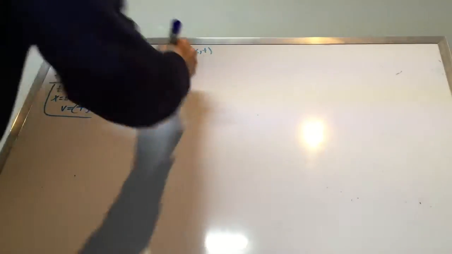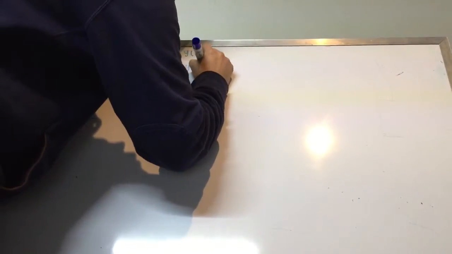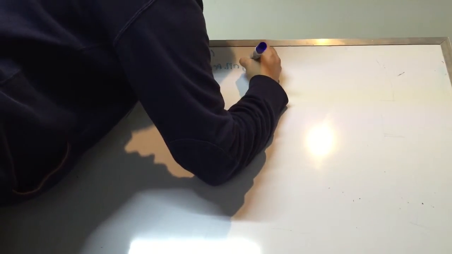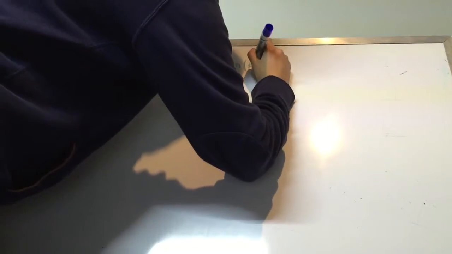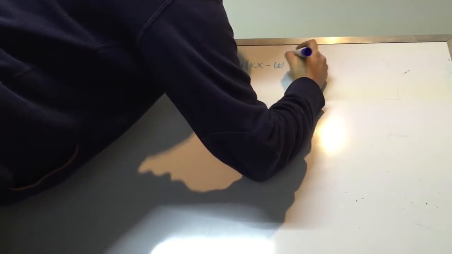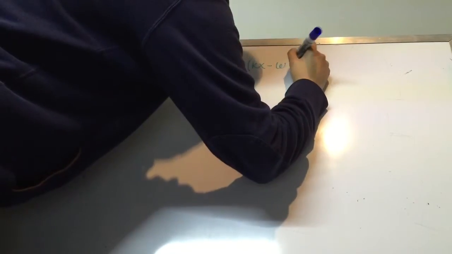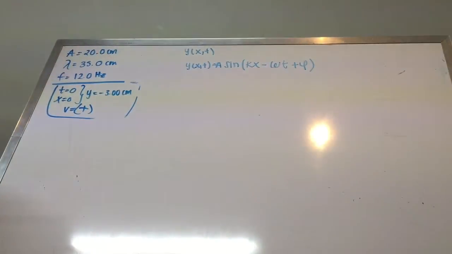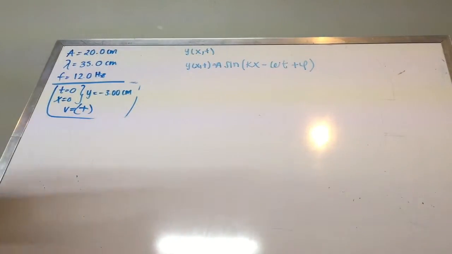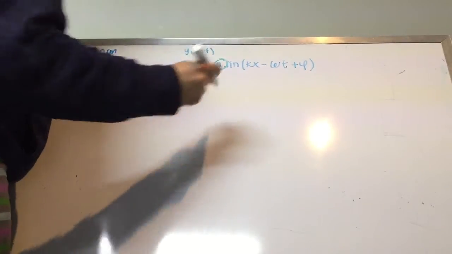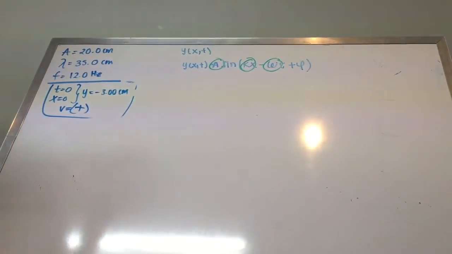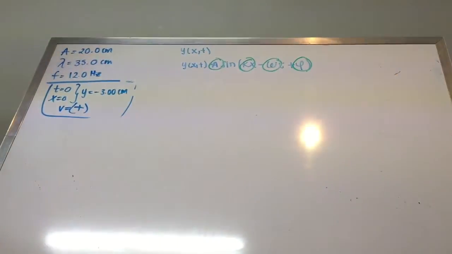So for this one, what we really need to remember is when we have this kind of expression, this will be equal to the amplitude times the sine of our angular wave number, that's represented by k, times the x minus the angular frequency times the time plus our phase constant. And after this, we know that we have our amplitude, we have the angular wave number and our angular frequency. The only one that we're missing is our phase angle, right?